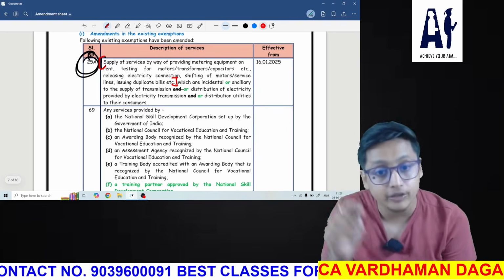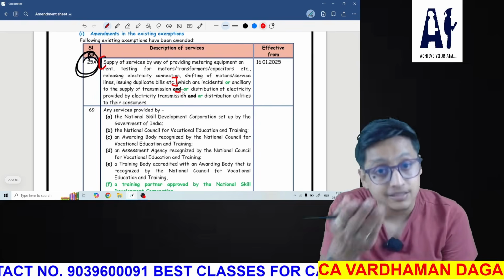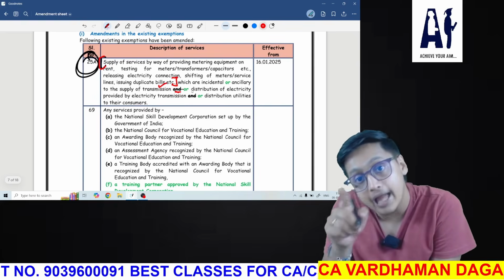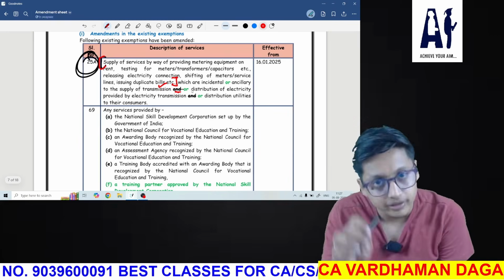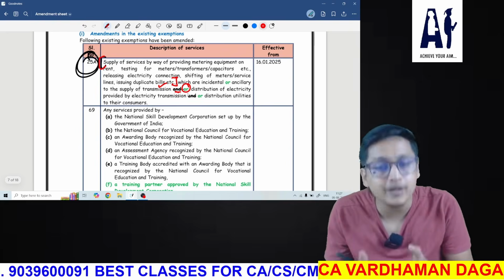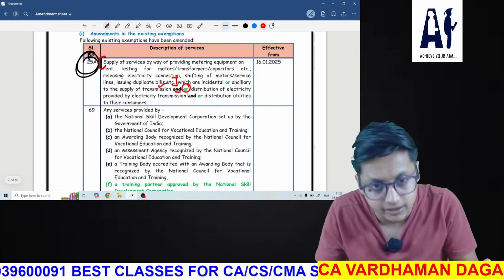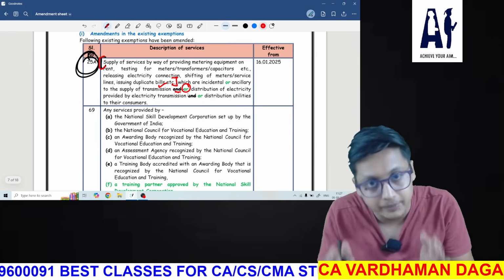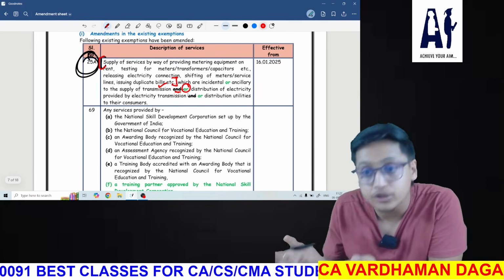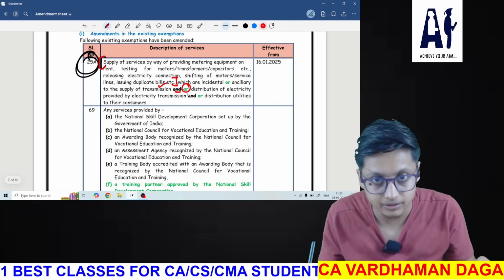Before this amendment, it was written "and", which means any person supplying such services needed to do both transmission and distribution. Now they have written "or", which means a person involved in transmission of electricity can also provide these services, which will be exempt, and any person in the distribution of electricity can also provide the services, and it would be exempt.